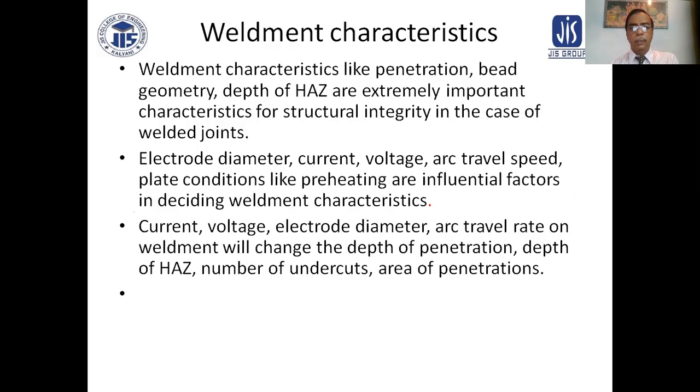Electrode diameter, current, voltage, arc travel speed, and plate conditions like preheating are influential factors in deciding weldment characteristics. Current, voltage, electrode diameter, and arc travel rate will change the depth of penetration, depth of heat affected zone, number of undercuts, and area of penetration.